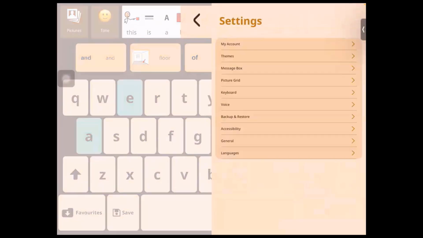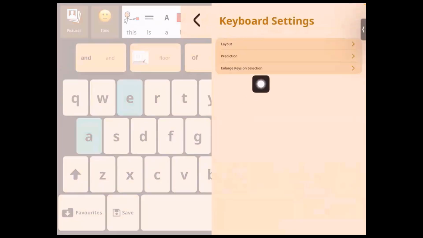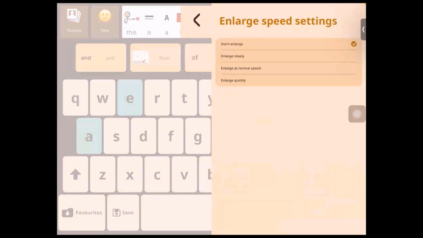The next setting that we have is enlarge keys on selection, which is the zoom. As we saw in the zoom for the pictures, zooming in and zooming out of the words helps engage the user. For those who need that extra processing time and need that extra visual support, it is highly useful and helpful for them, but it can be turned off. So the same with this as well. The enlarge or the zoom can be turned off. At the moment, it is turned off, but if you want to turn it on, it might look like this.